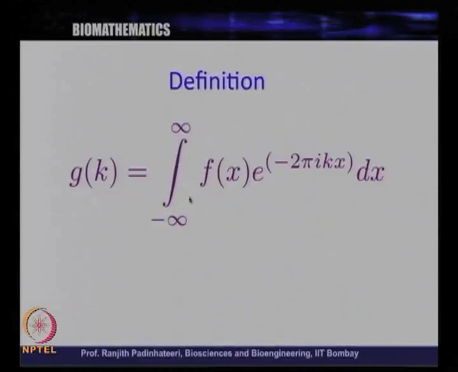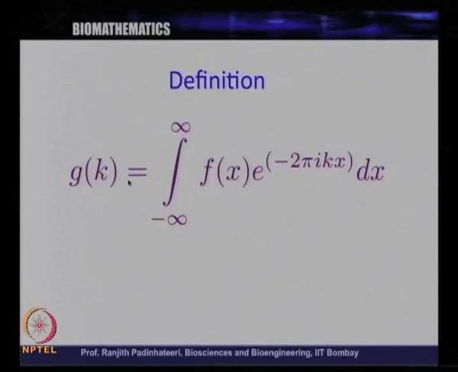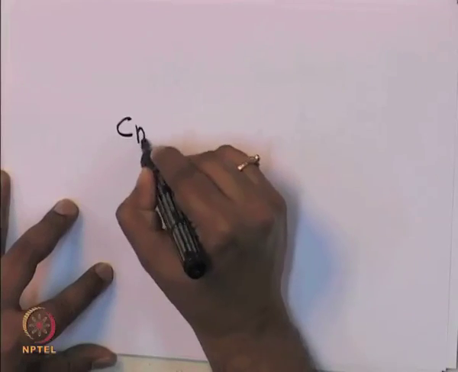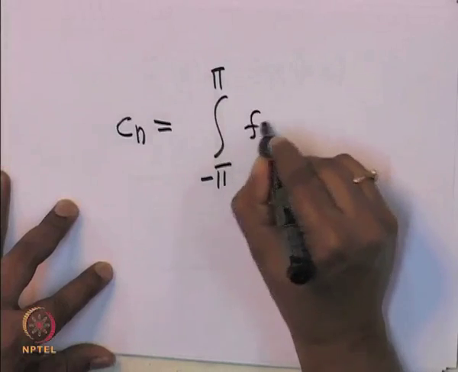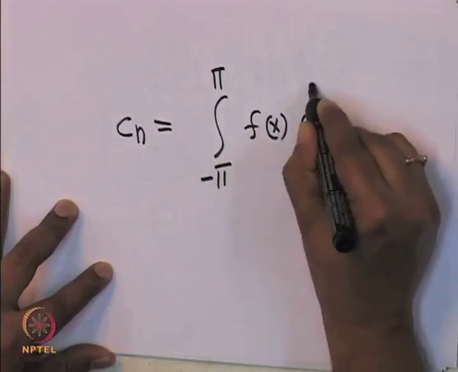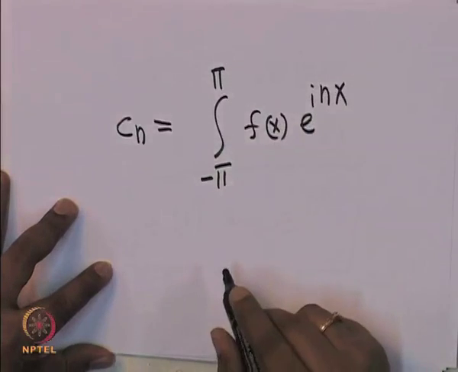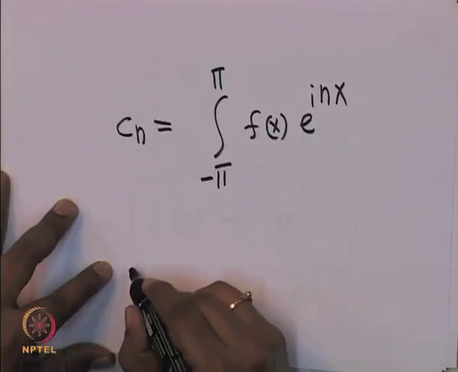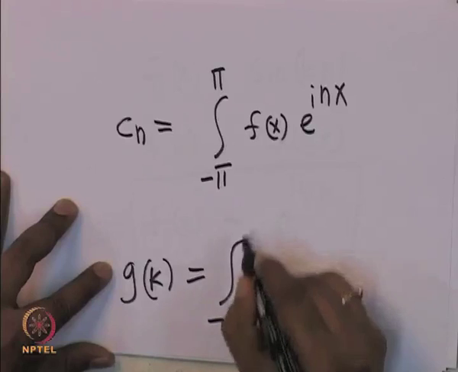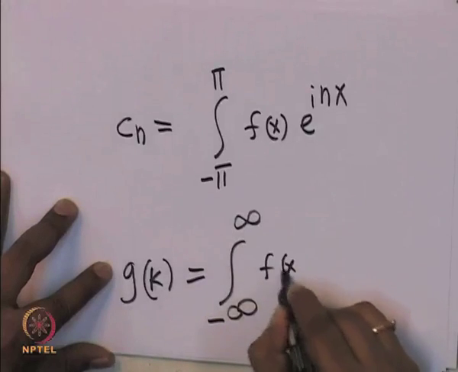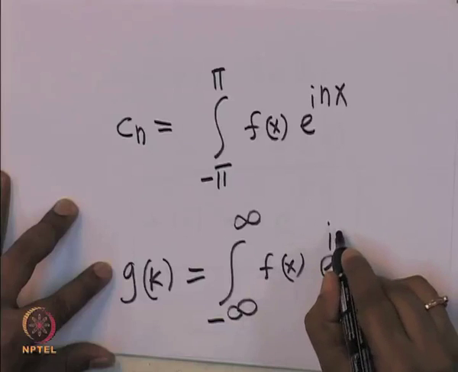Yesterday, when we were discussing, we defined something called Cn, which was the integral from minus pi to plus pi of f of x e power i n x. Today g of k is the integral from minus infinity to infinity of f of x e power i 2 pi k x.